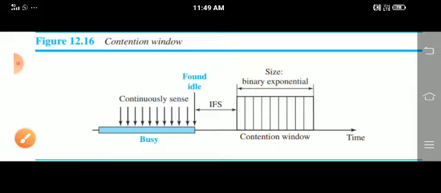Every time it checks the channel, it doubles the slots. And once the channel is found idle, it still won't send any frame. Again it waits for the acknowledgements by using RTS and CTS signals.